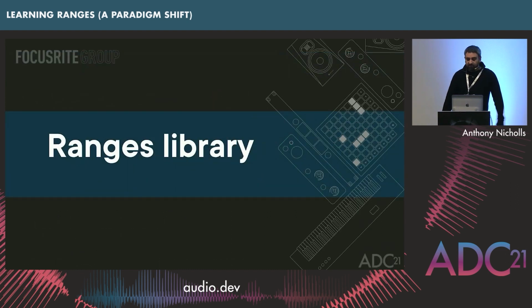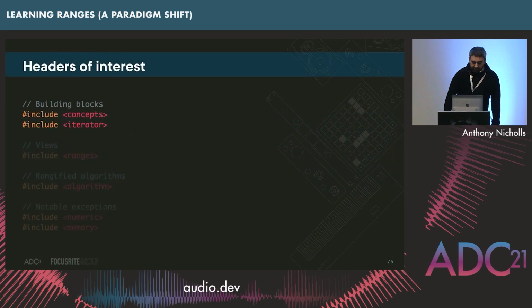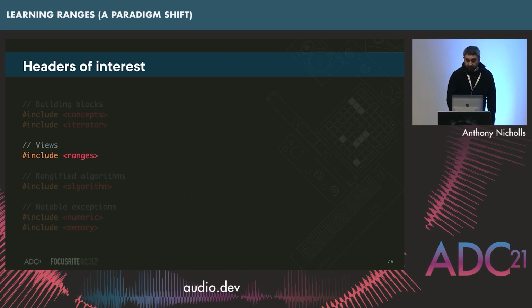So at this point, let's introduce the ranges library itself. So first of all, we have ranges in C++20 and some headers of interest. You shouldn't have to use these ones so much, but essentially, ranges is built out of concepts and iterators. That's the most important aspects to it. And they're the building blocks for what are called the views, as we're just looking at what a basic view was.